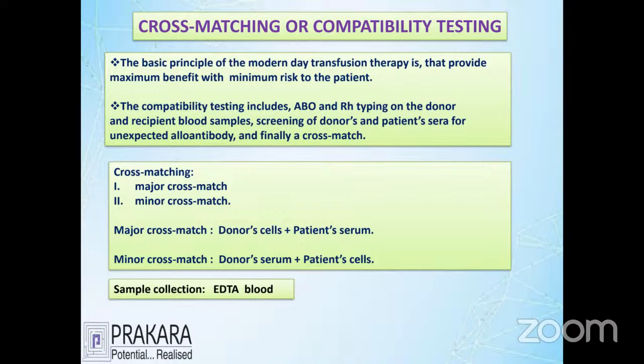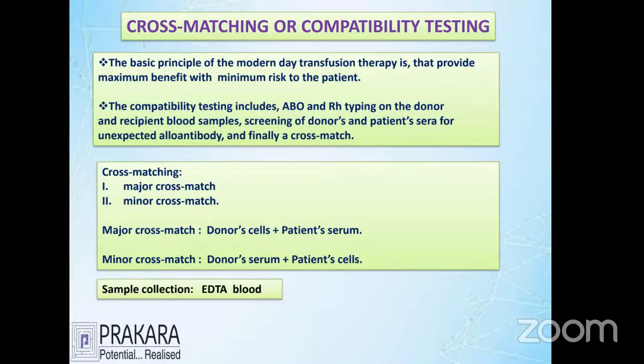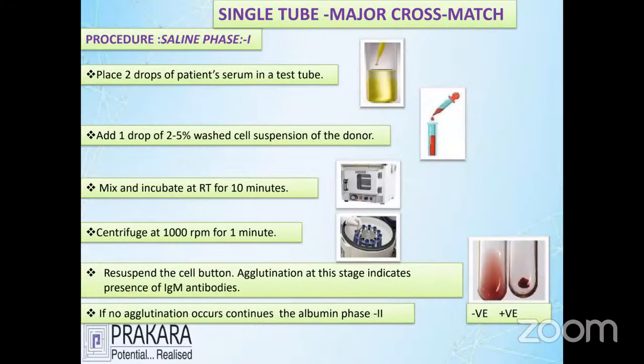Here we use blood samples, an EDTA sample, for the investigation of cross matching and ABO grouping. We see the example for the major cross matching by the single tube method. In the single tube method we do three phase techniques: one using saline, then with albumin, and with anti-immunoglobulin. Doing the investigation with these three phases is called the single tube method, the conventional technique.